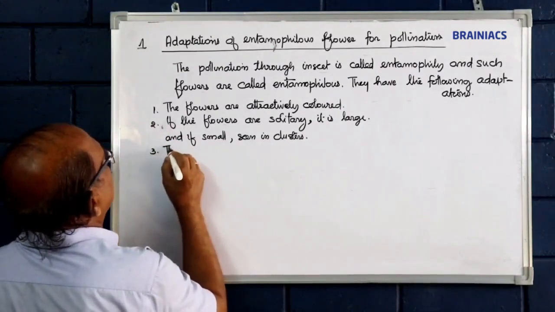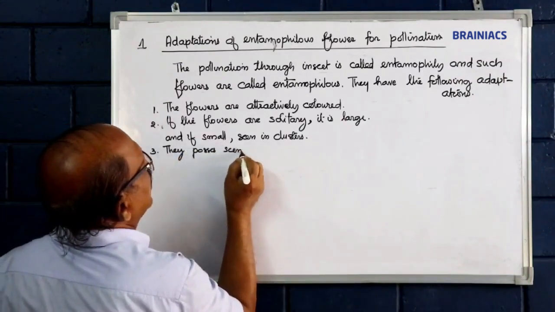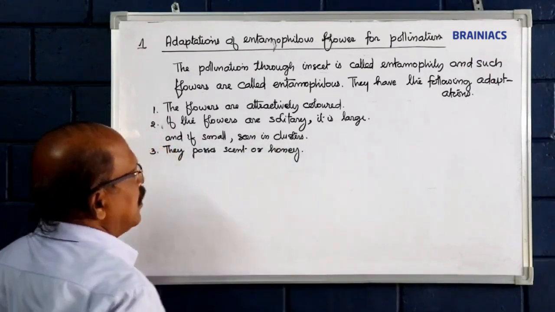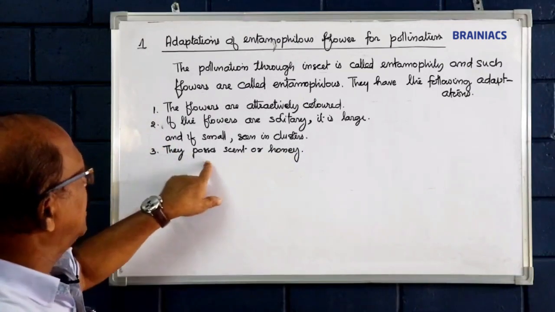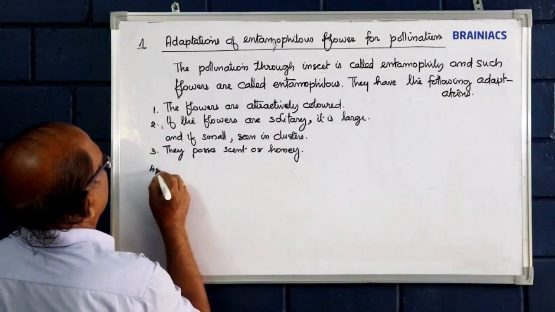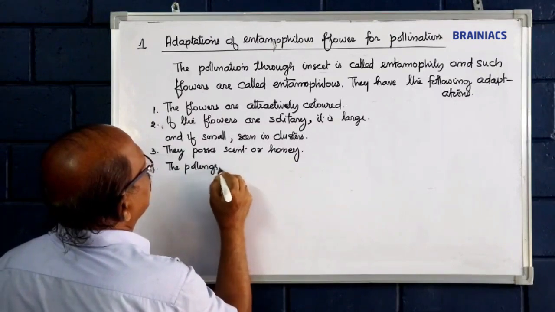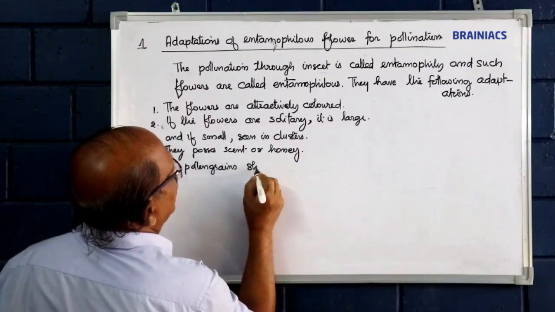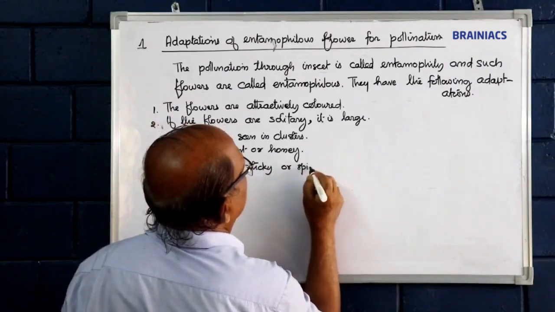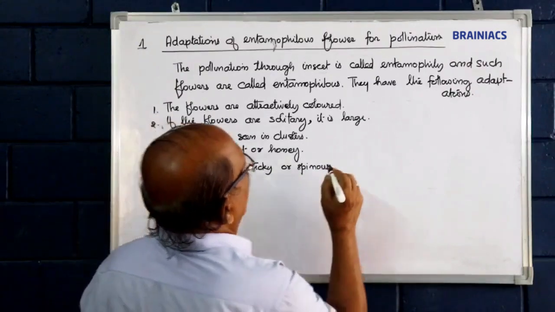Third one, they possess scent or honey. Then the pollen grains are sticky or spinous and small.